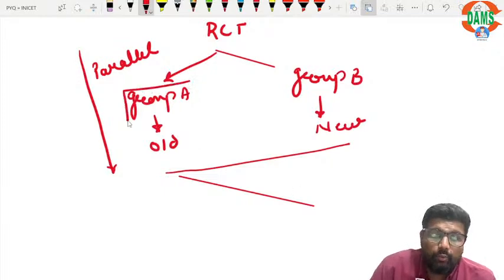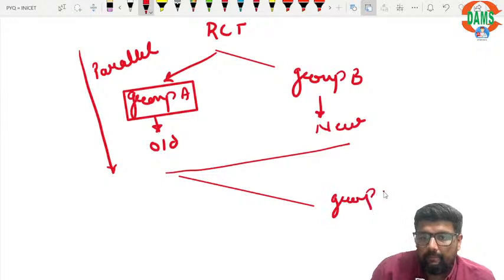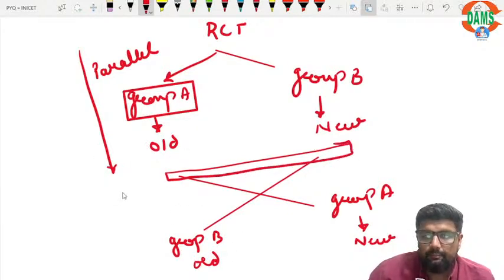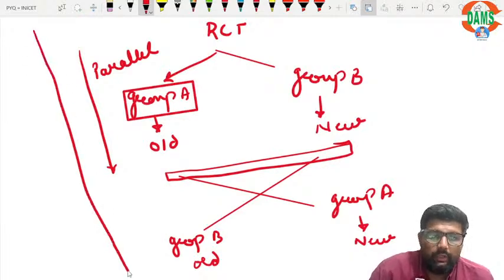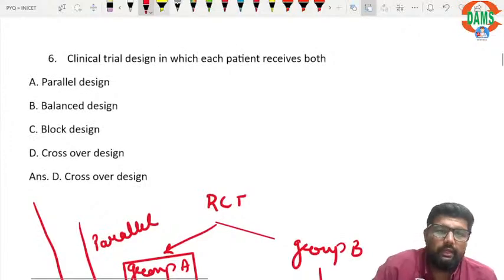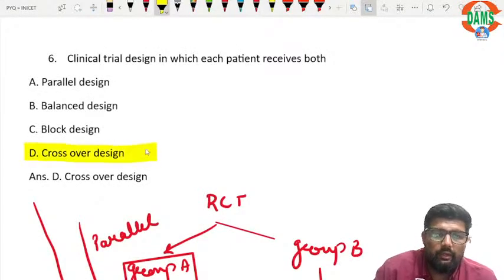Earlier to group A, I was giving the old drug. Now I will be giving the new drug to group A, and now I'll be giving the old drug to group B. Right? If I'm doing this, then up till this point, it is parallel. If I'm doing it till this point, it becomes my crossover. So both groups receive both the drugs, right? So here the correct answer is D, crossover design.